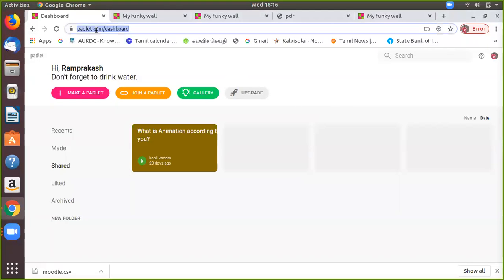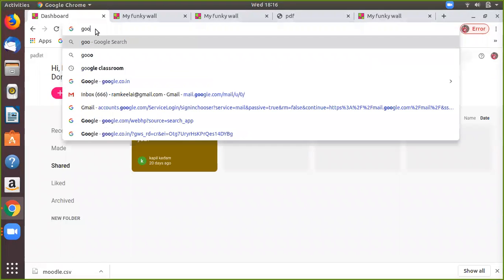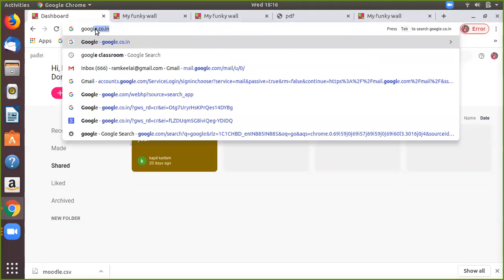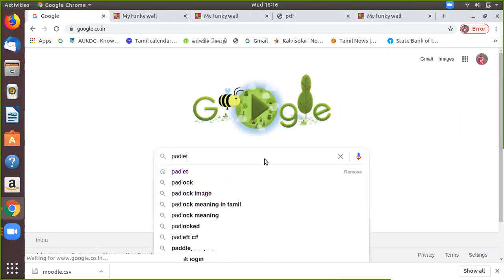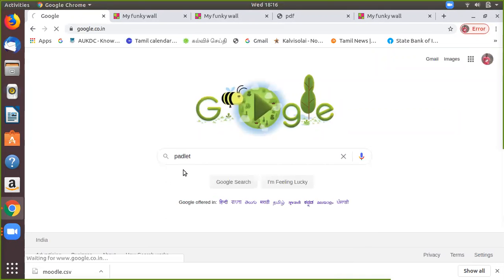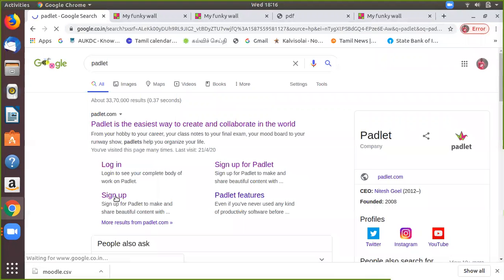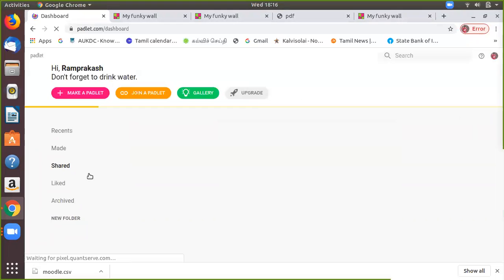Okay, I can start from Google and search it. So you can type Padlet, and you can sign up. You can sign up, and you can create your Padlet.